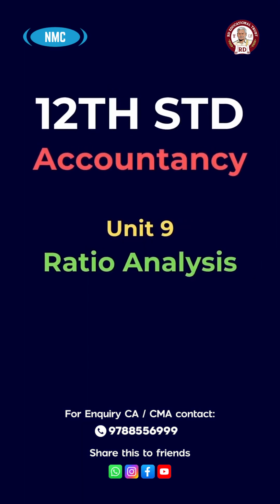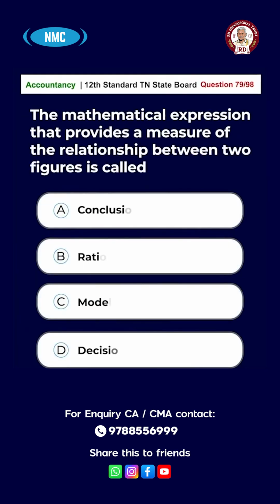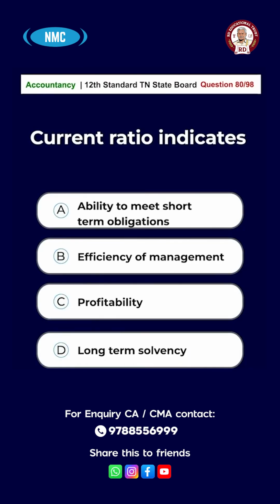Unit 9, Ratio Analysis. Question number 79. The mathematical expression that provides a measure of relationship between two figures is called option A, conclusion, option B, ratio, option C, model, option D, decision. The answer is option B, ratio. Question number 80. Current ratio indicates option A, ability to meet short-term obligations, option B, efficiency of management, option C, profitability, option D, long-term solvency. The answer is option A, ability to meet short-term obligations.